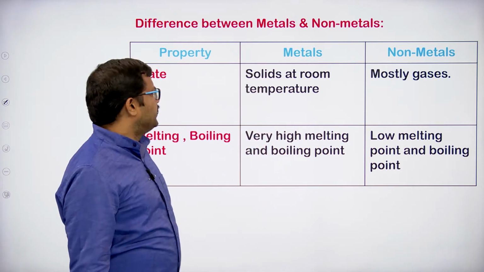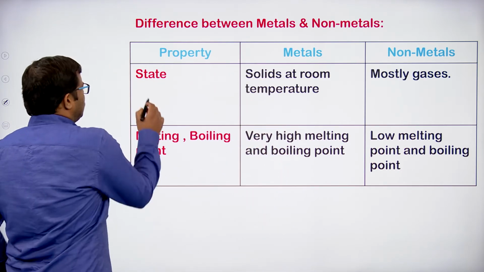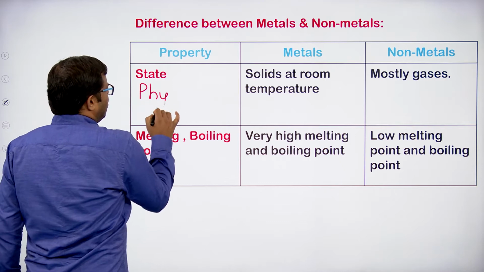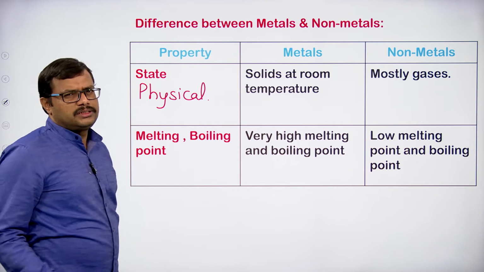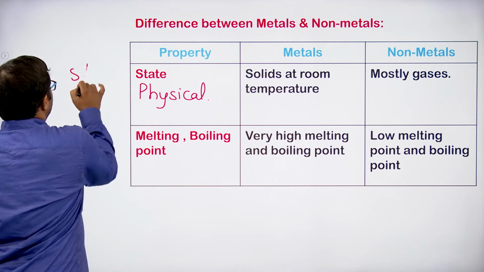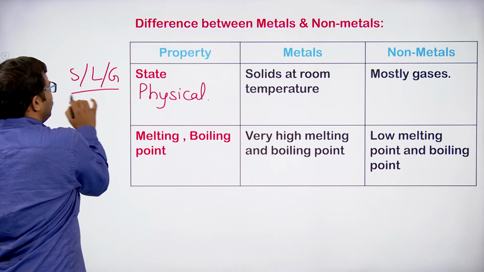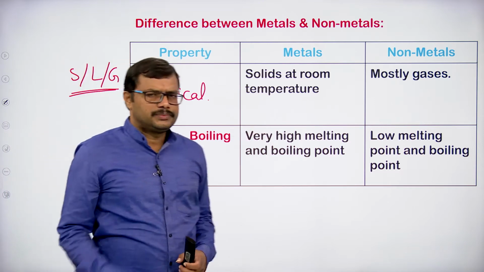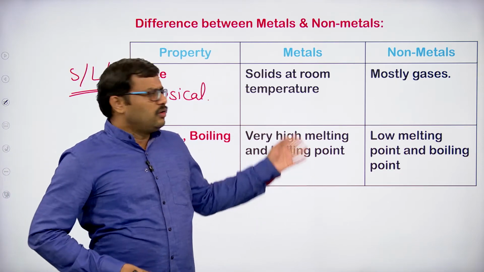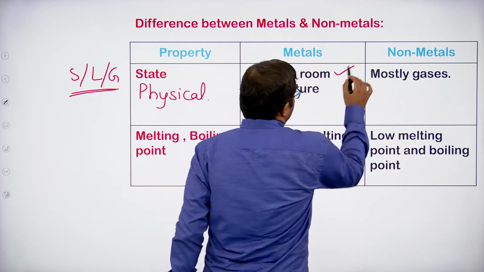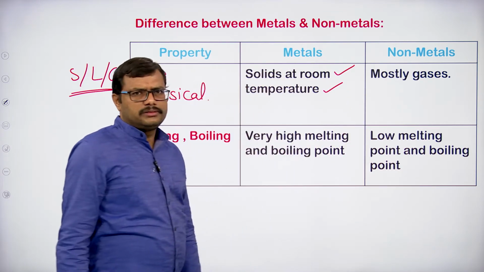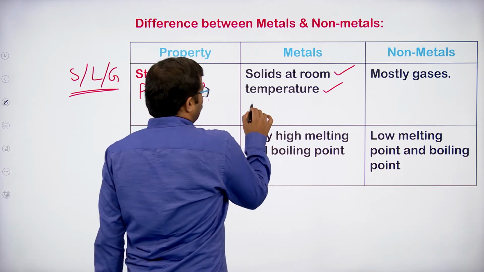First one, the physical state. State means physical state, how they appear in nature. Physical state means the appearance, whether they are solids or liquids or gases. So that is what we are going to discuss. Metals, as I told you, most of the metals are solids at room temperature. But of course, there is an exception.